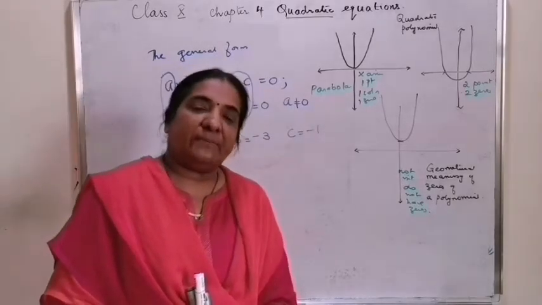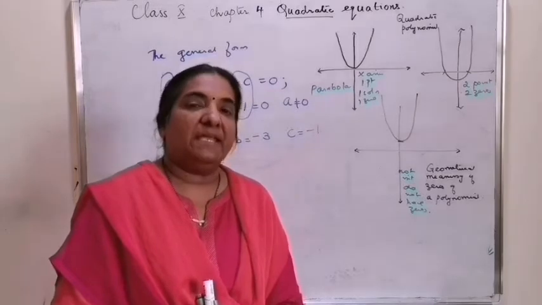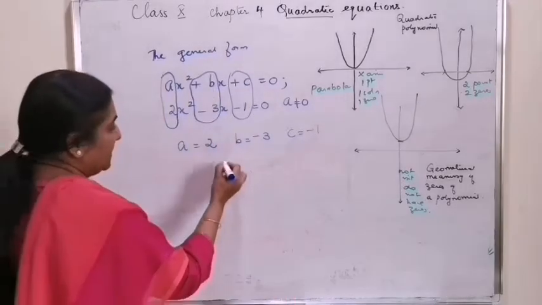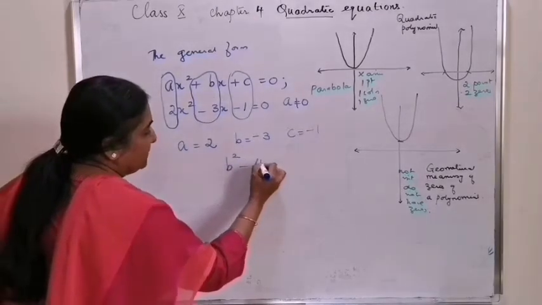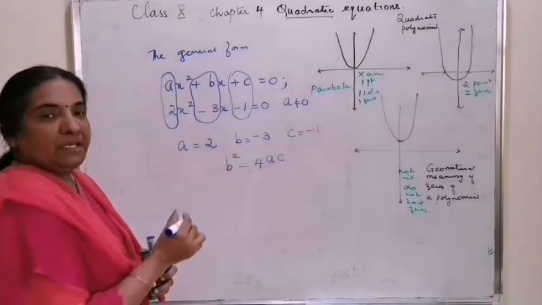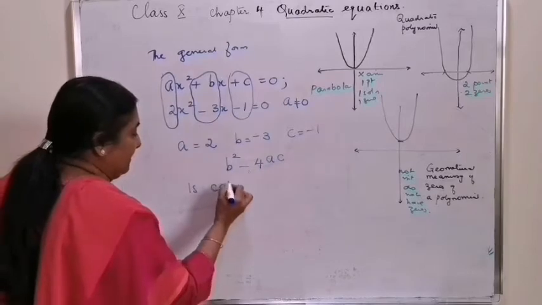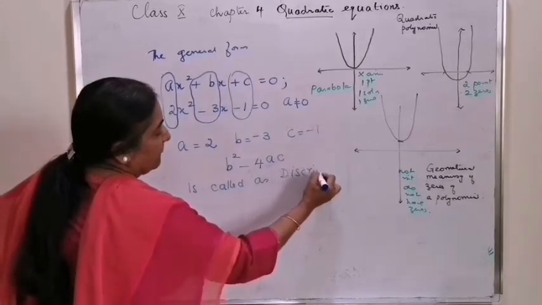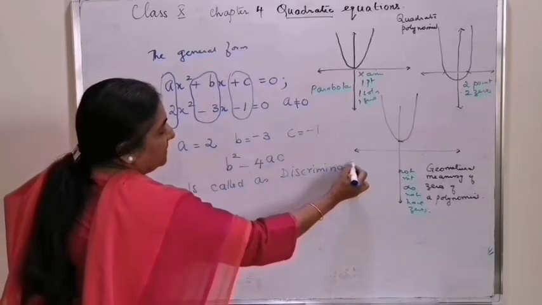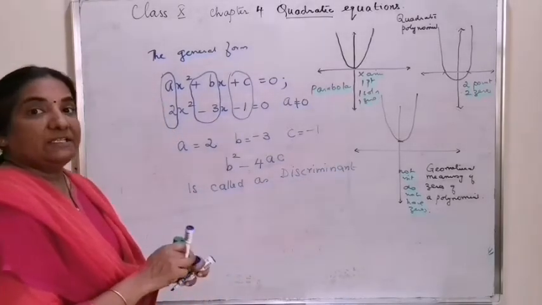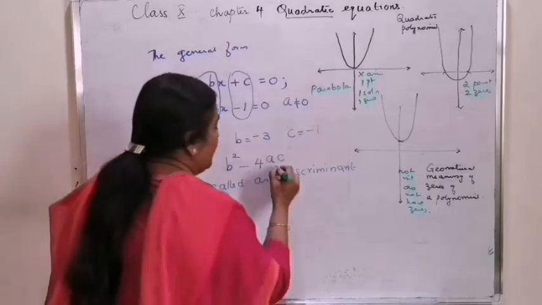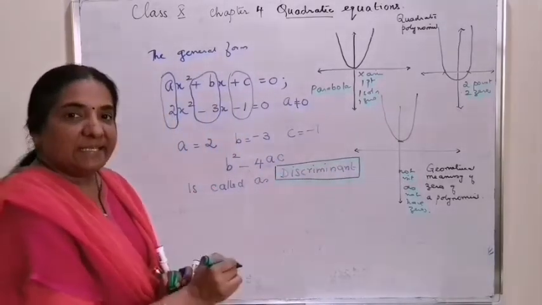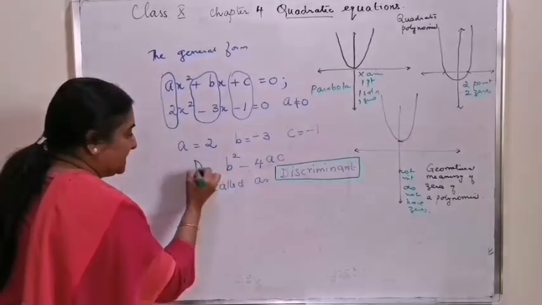After writing the values of a, b and c, the formula b square minus 4ac is called the discriminant, denoted by the letter D.